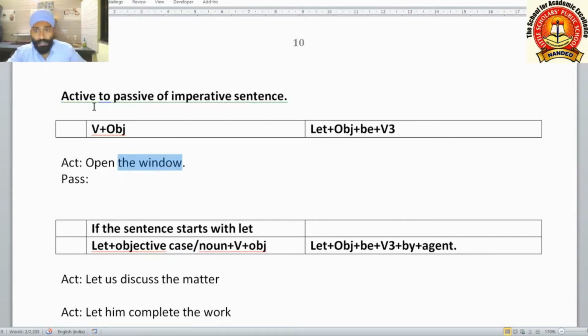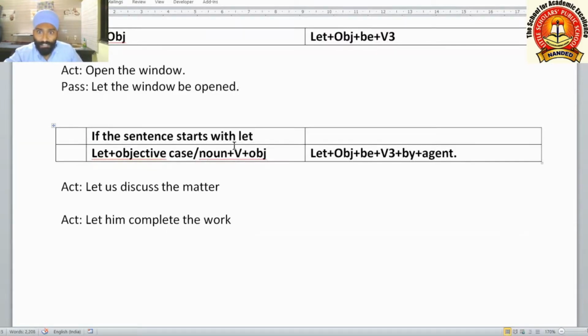How to change? For imperative sentences, we use let in the beginning. Let is a verb. Let plus object plus be plus main verb V3 form. Open the window. Let the window be opened. Here we are using let, thereafter the object, the window, thereafter be, and the V3 form of the main verb. This main verb will go at last. Let the window be opened.